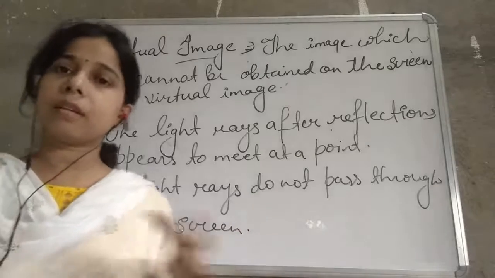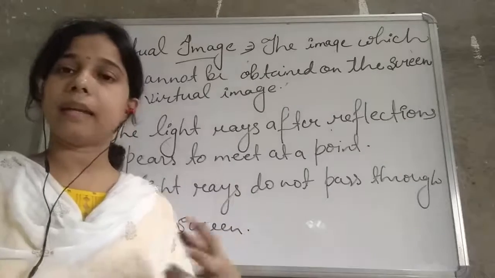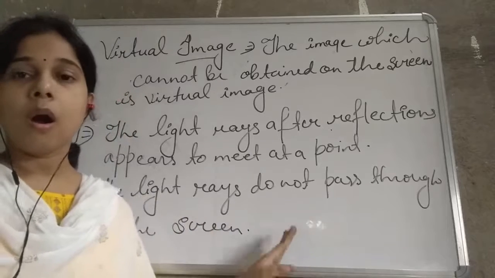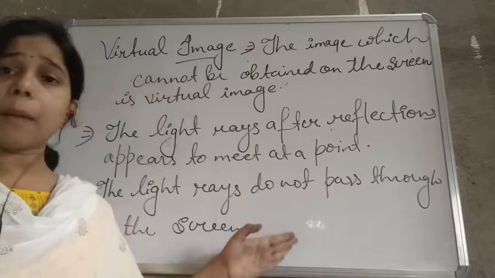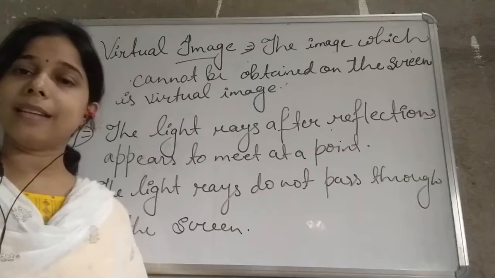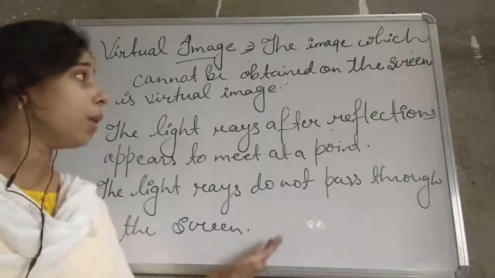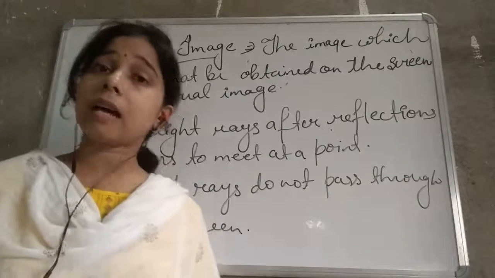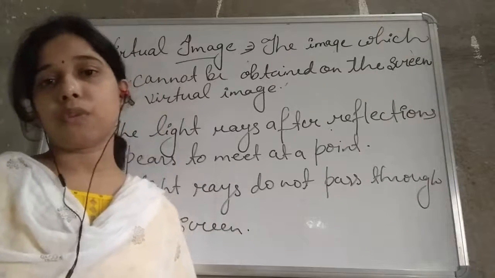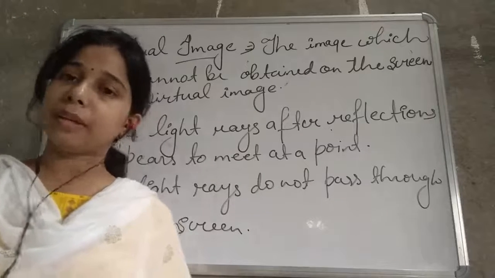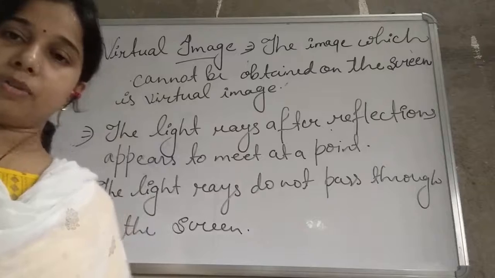At last, we can give examples also. In case of a real image, you see a cinema hall, or a camera, or a pinhole camera. These are examples of the real image. These form the real image. In a virtual image, when we see ourselves in the mirror, the image which is formed is a virtual image. So this is the difference between the real and virtual image.